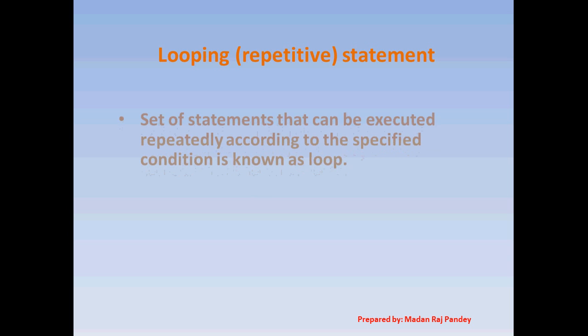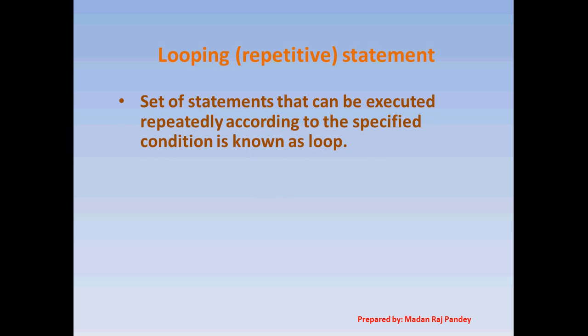Today we'll be discussing loops, also known as repetitive statements. So what is a loop in C and what are its types? A loop is a set of statements that can be executed repeatedly according to a specified condition.